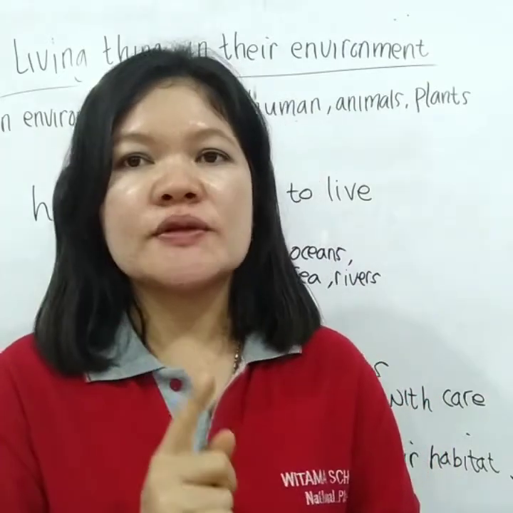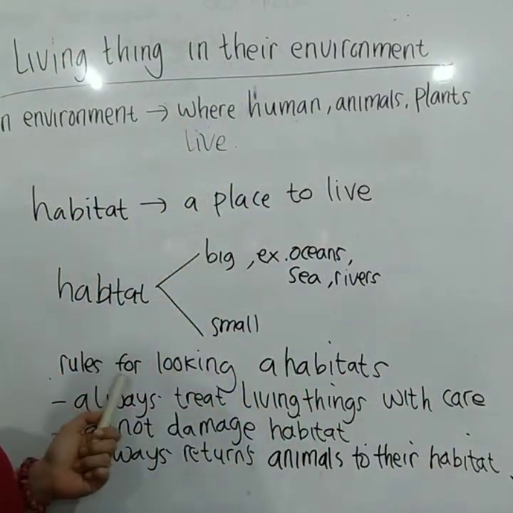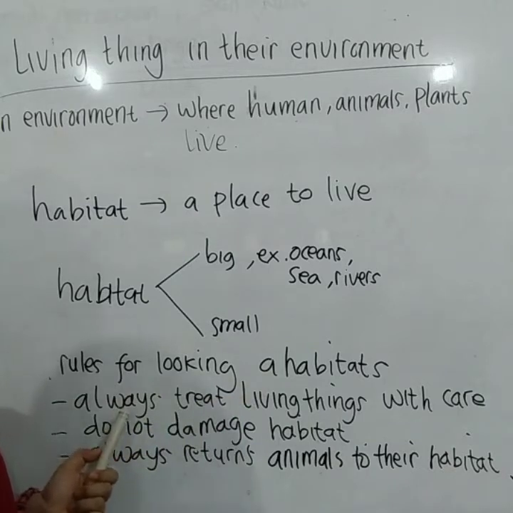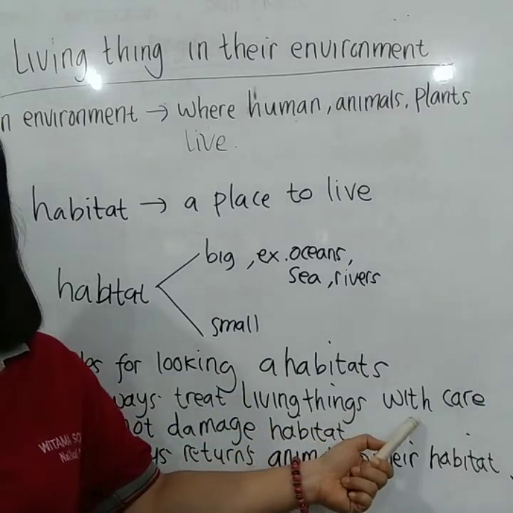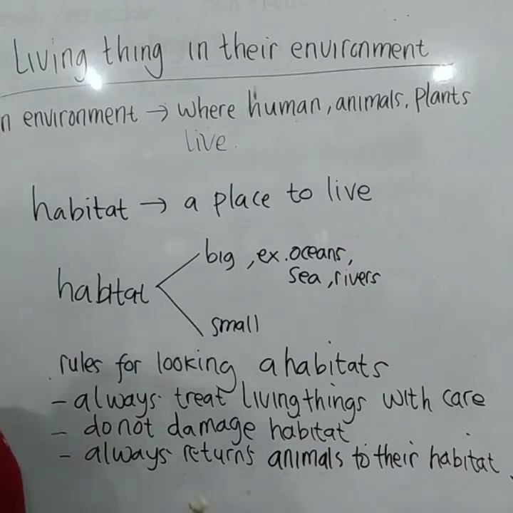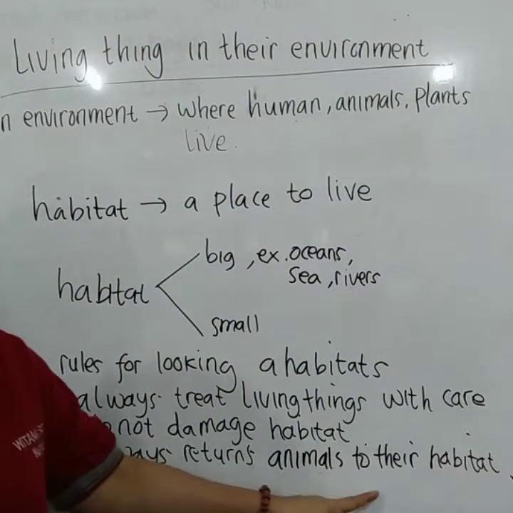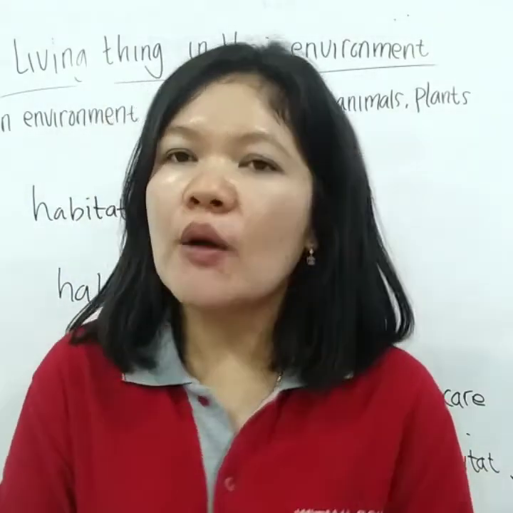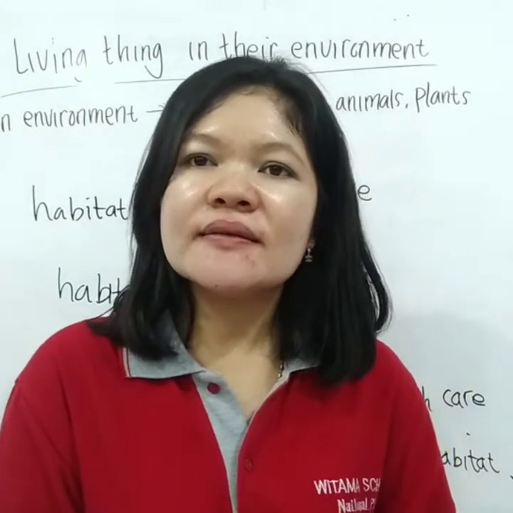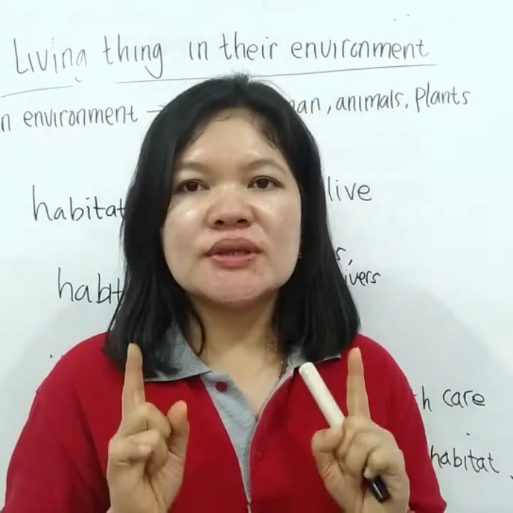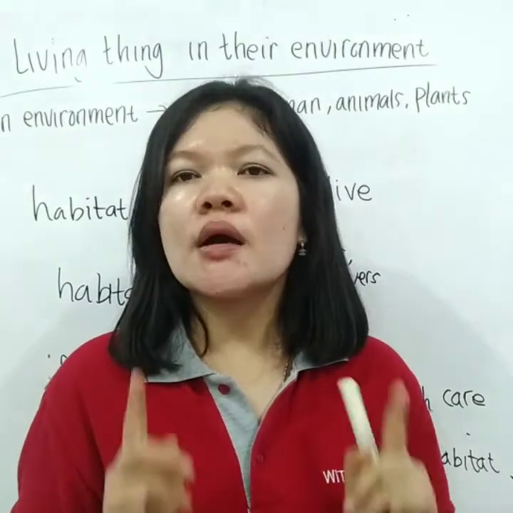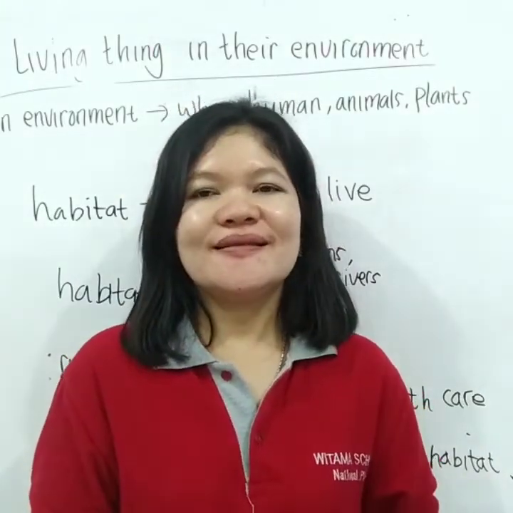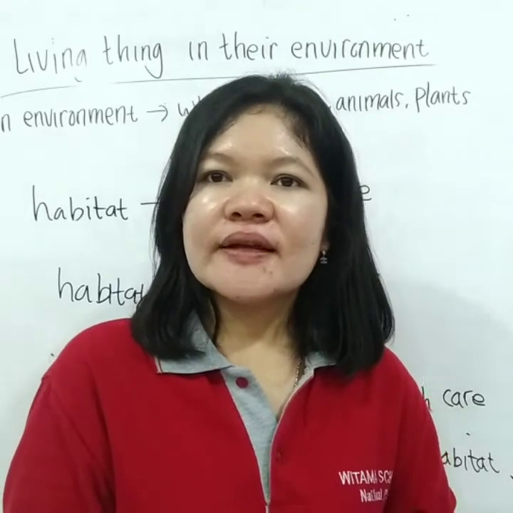Okay, here are some rules. For example, the rules for looking at habitats: always treat living things with care. Do not damage the habitat. Next, always return animals to their habitat. There are many ways to take care of habitats, to take care of our environment. And here you can help habitats by not dumping or throwing our rubbish into their habitat. Okay, anything else?